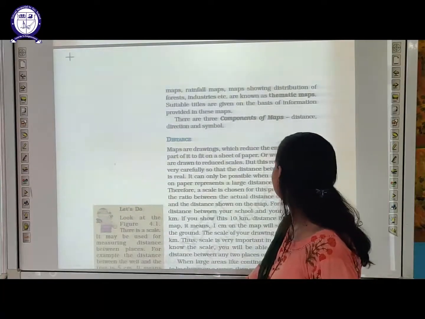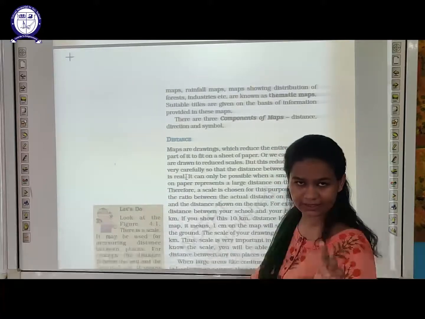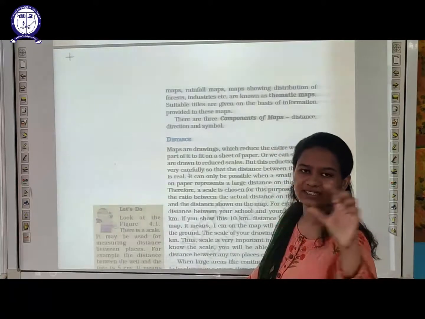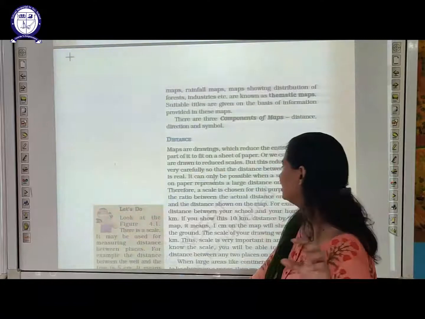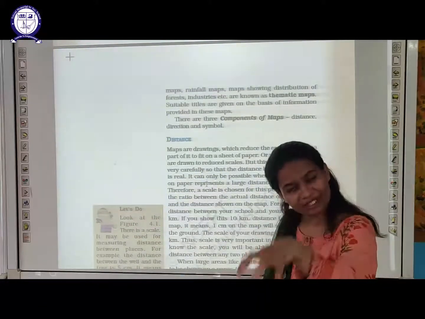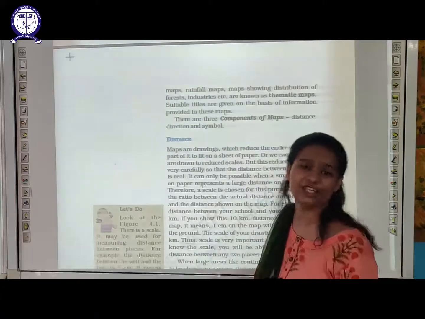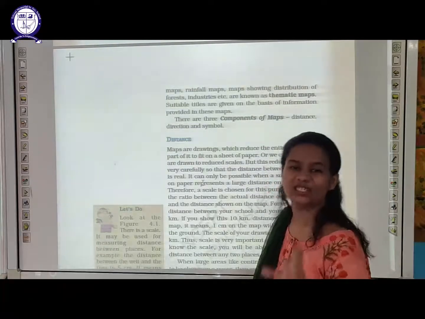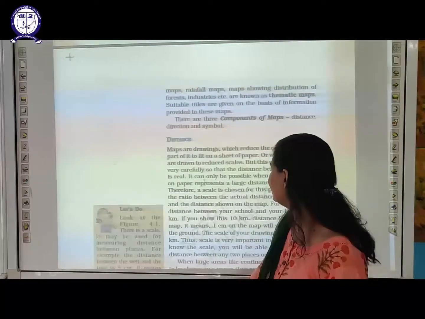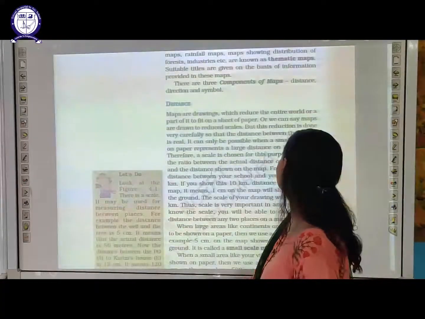We can say that the distance between places is real, like 10 kilometers or 4 kilometers, but in reality we cannot represent it that way. The map is just the representation of the actual distance on a piece of paper, and that is called distance.